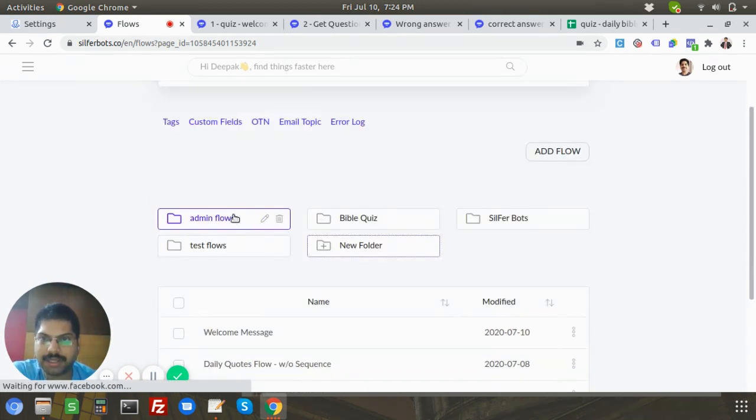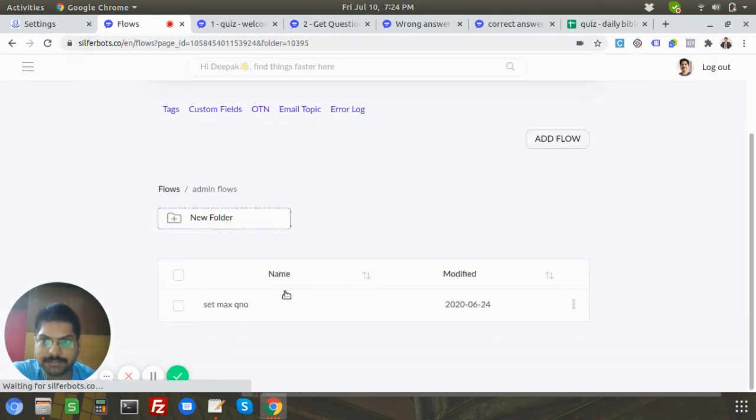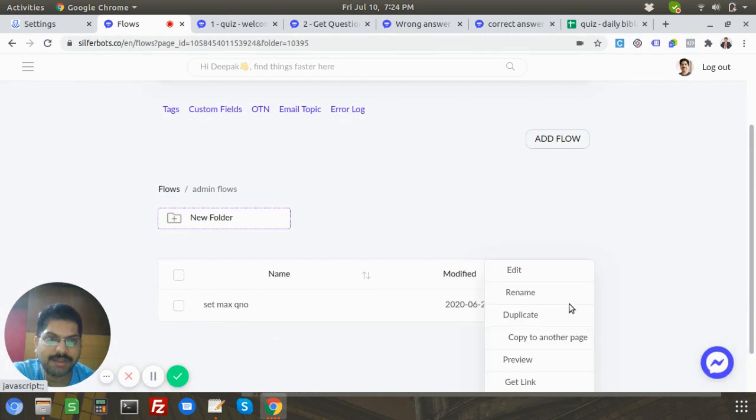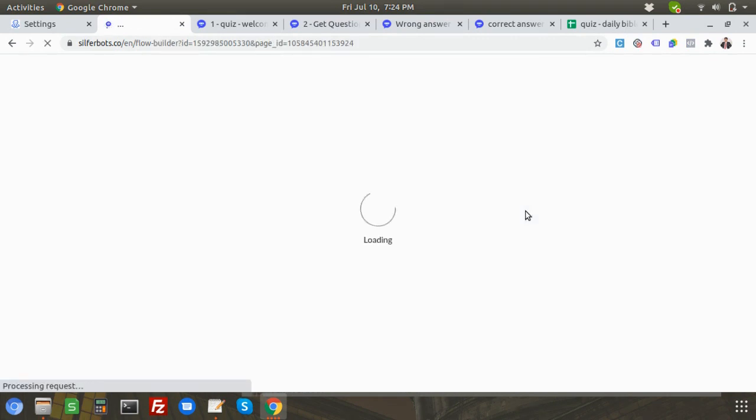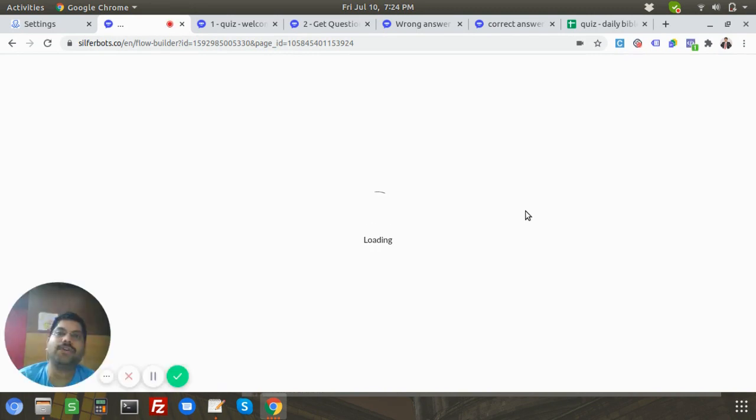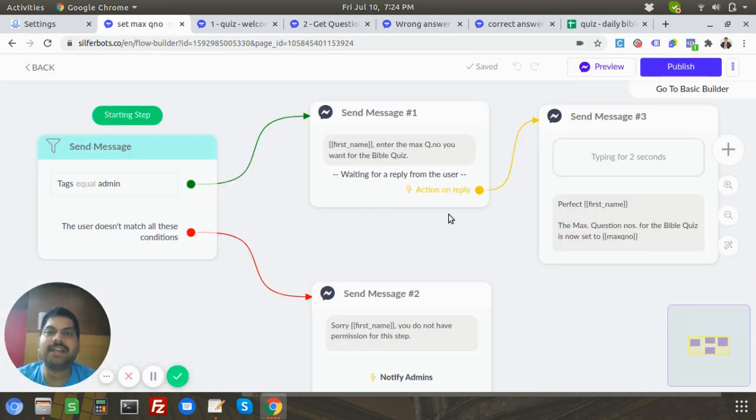Yes, let me do it again. Admin flows. See, I have a set max question number. This is the flow. Let me just show this as well. So this is very helpful for you when you are doing a lot of testing and you have to keep resetting values and all that stuff, right?